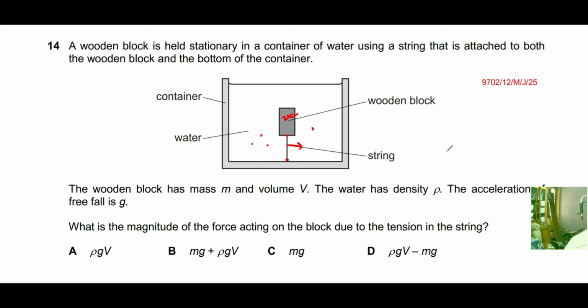All data given. What is the magnitude of the force acting on the block due to the tension in the string? So we have to find the tension force in the string. So what happens here is wood is lighter than water, because its density is around 0.8, 0.85, 0.84, like that.